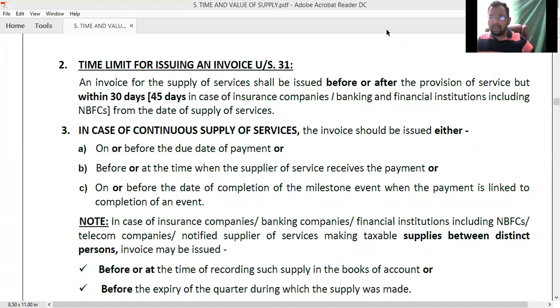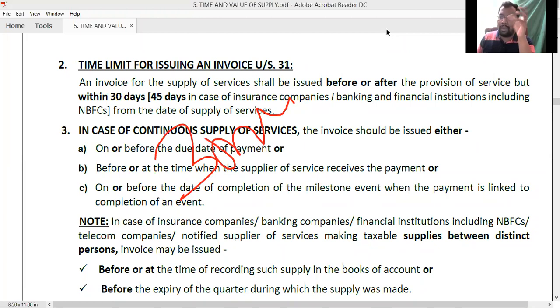On a monthly basis, we are paying this rental charge, right? So after the completion of a particular month, an invoice will be generated and sent to your registered mail ID. Then you will be given a time limit of 10 days. Within that 10 days, you need to make that payment. So for continuous supply of services, the first condition is that it should be provided for a minimum period of 3 months. The payments should be made after the completion of a milestone event.